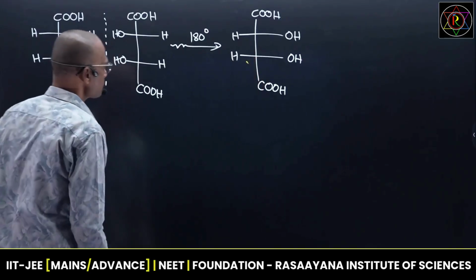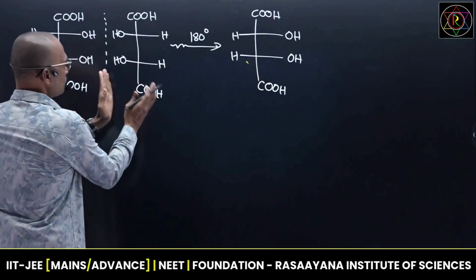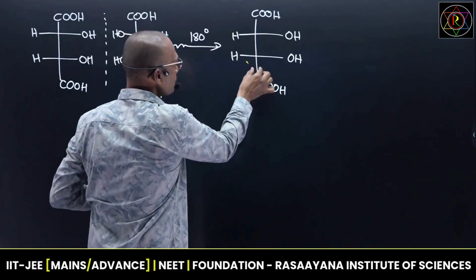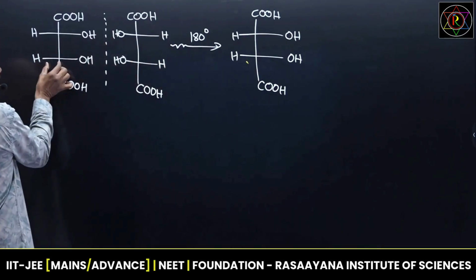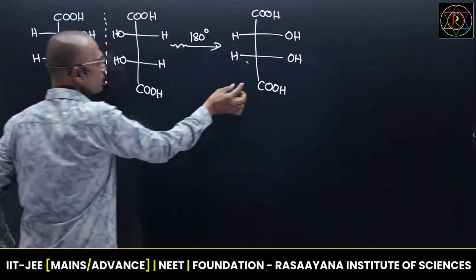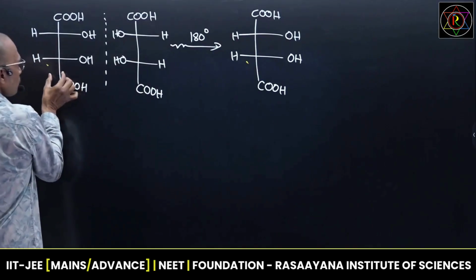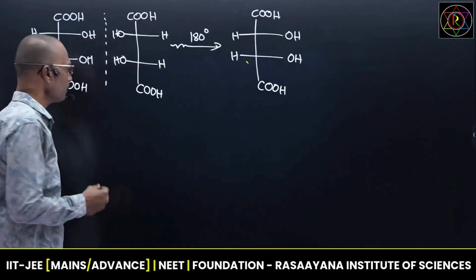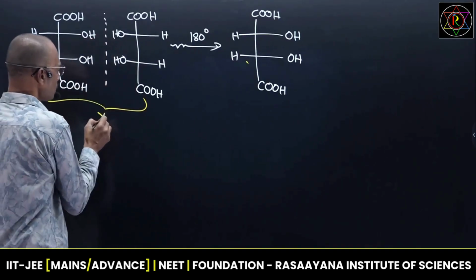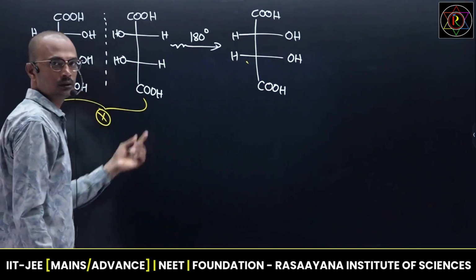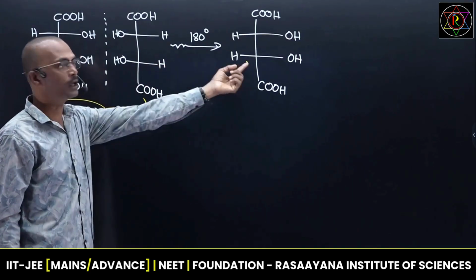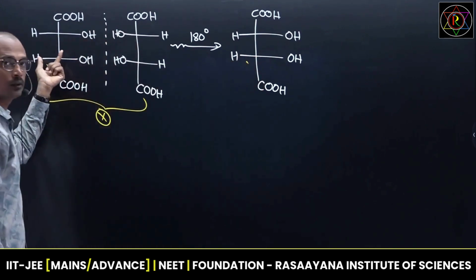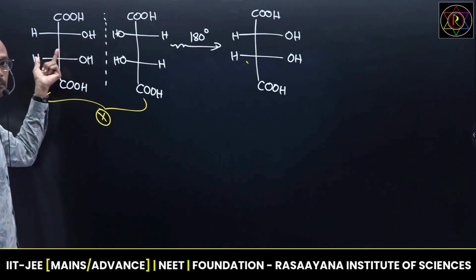Now the concept is, this image I rotated by about 180, I got this one. Now take this and place it on the original molecule. I am taking this model and I am placing it on this molecule. Then what happens? Both molecules are the same. Then at that time, these two are not enantiomers. Rotate the image by about 180 and try to take that molecule and place it on the original molecule. If both are same, they are not enantiomers.